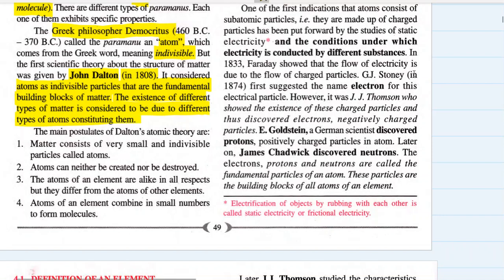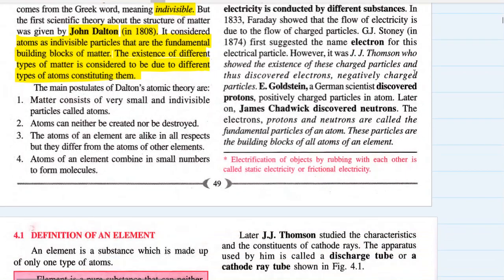So John Dalton believed that, see, this was all hypothesis. John Dalton made his theory partly on the basis of understanding, partly on the basis of hypothesis, that is guessing, and partly on the basis of research and experiments.